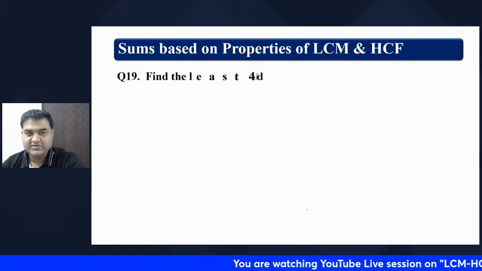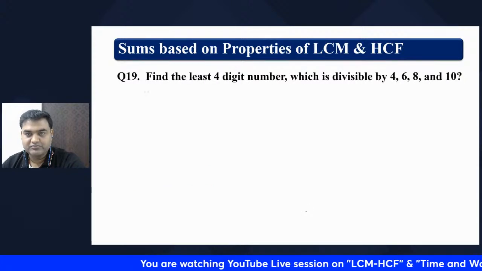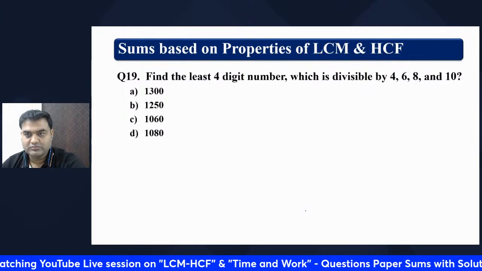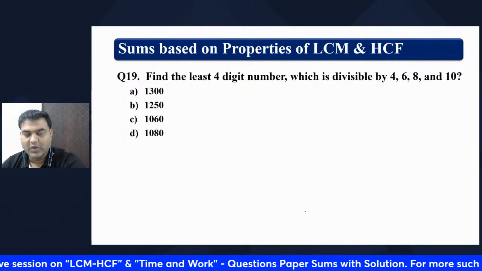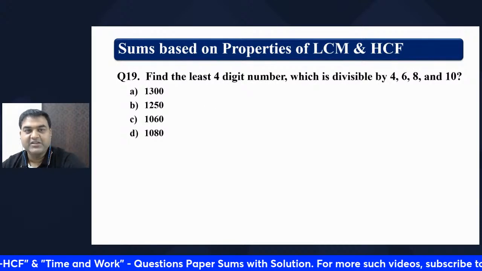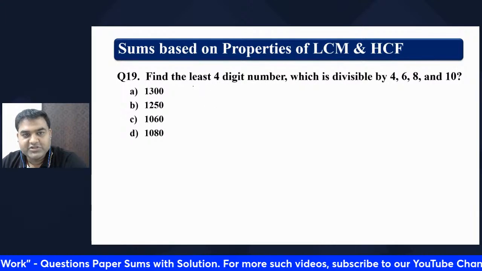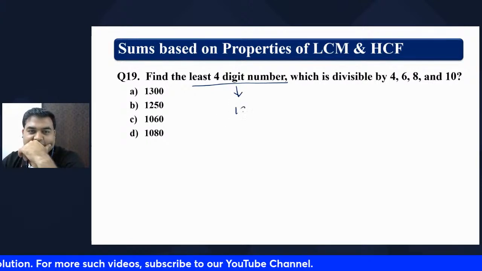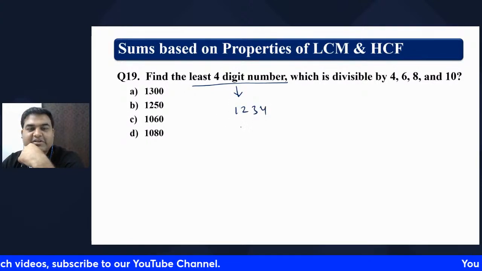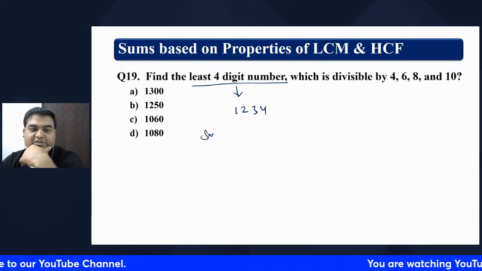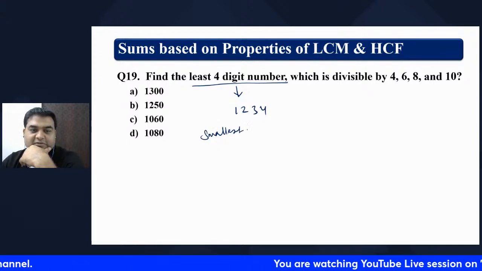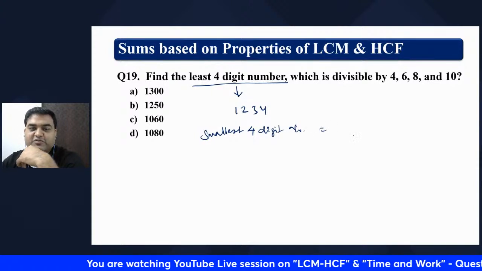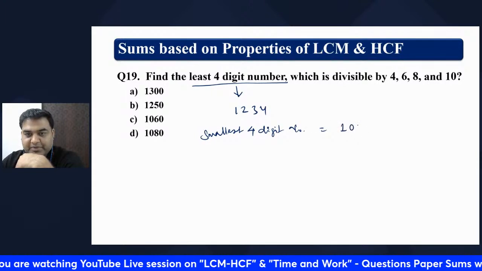Let's go to the next sum. This is another type of question. Find the least 4-digit number. What is a 4-digit number here? A 4-digit number is something like 1, 2, 3, 4. What is the smallest 4-digit number? The smallest 4-digit number is 1,000.